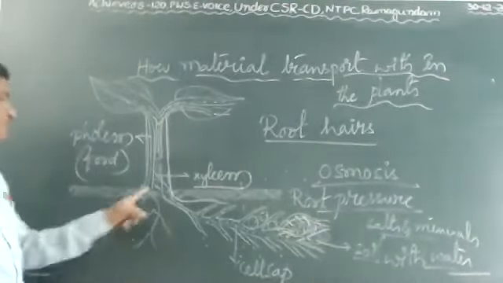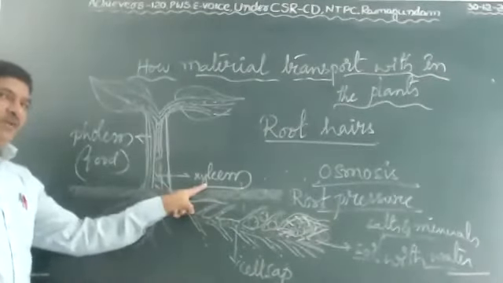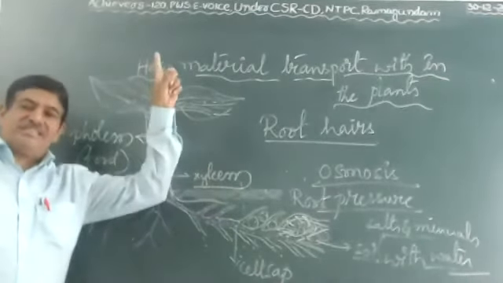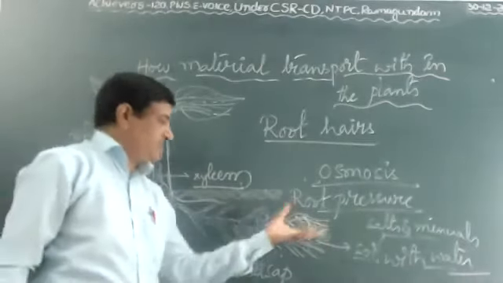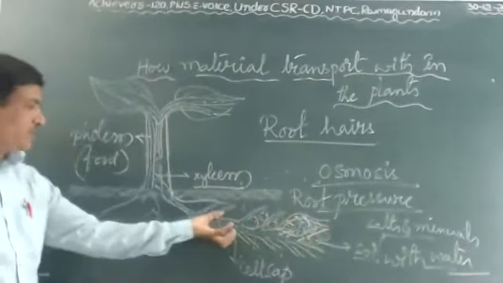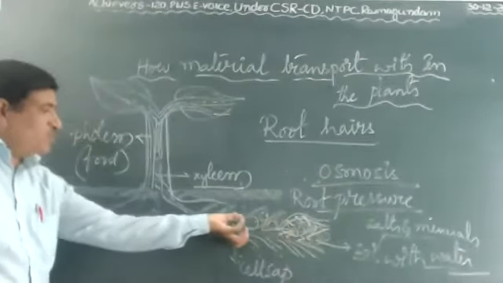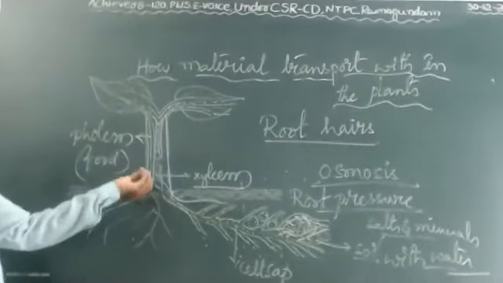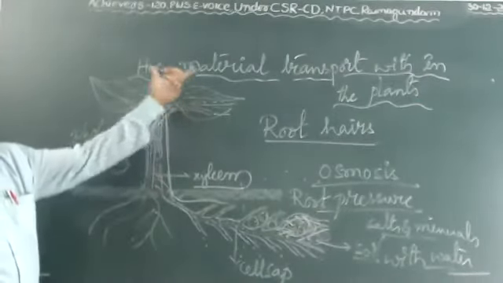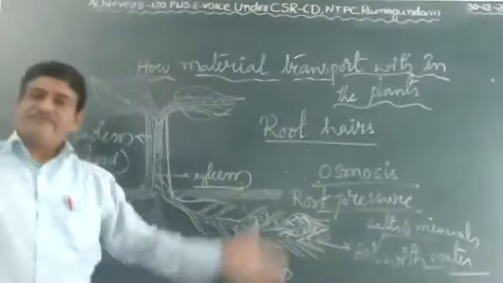You studied different types of xylem vessels in 9th class. This type of transport is called root pressure. With root pressure, water and minerals enter through the root hairs into the main root system, and through the xylem vessels they are supplied to different parts of the body.